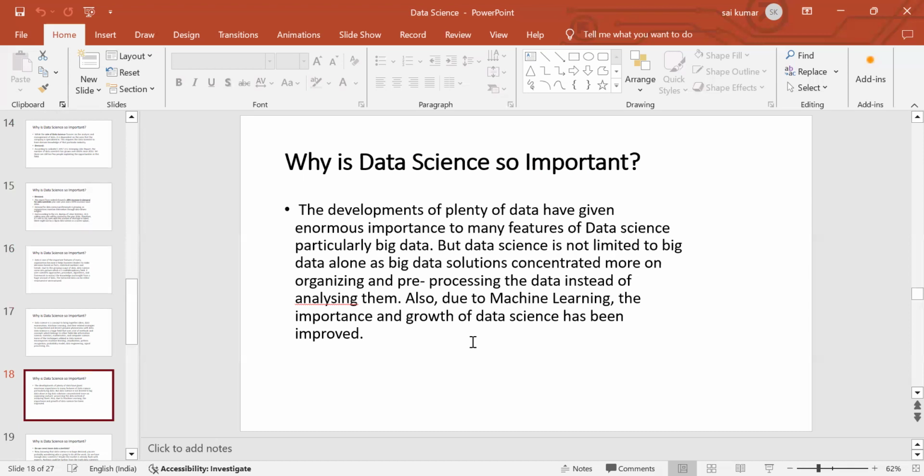When it comes to big data first, big data was only used for storing large amounts of data, but it could not pre-process and analyze the data. So data science can be used for analyzing using machine learning models. So it becomes easier to understand the data, and so data science has improved.